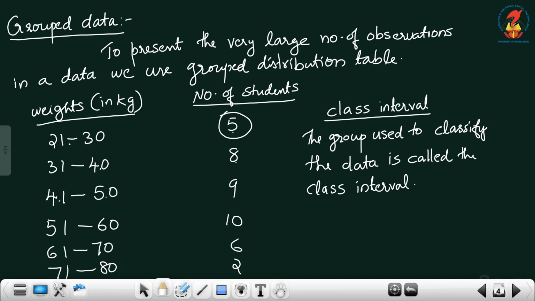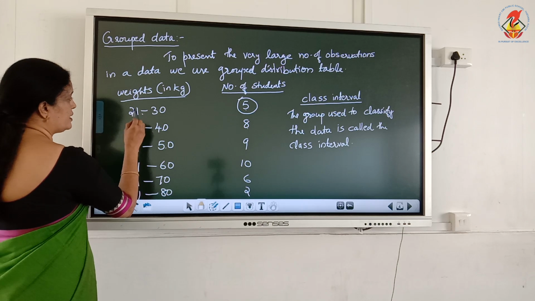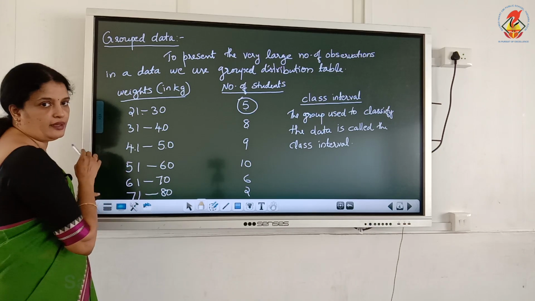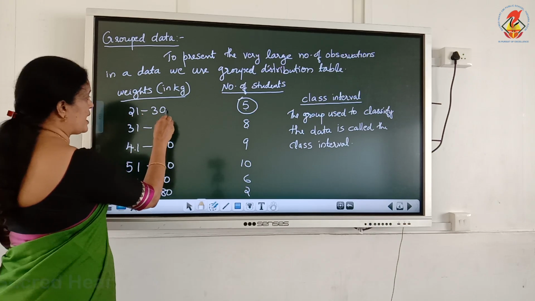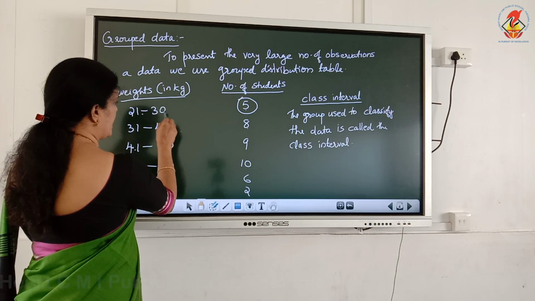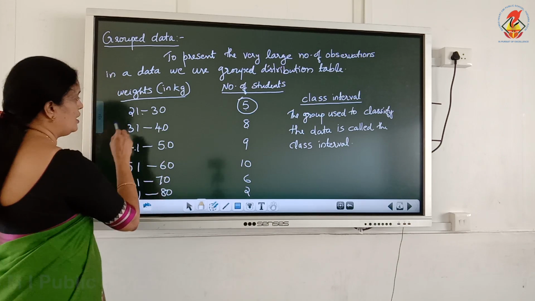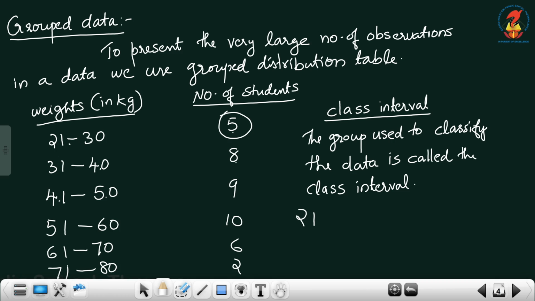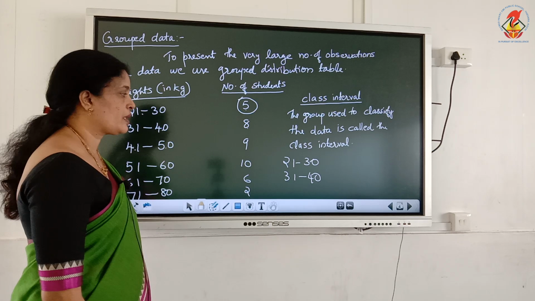What is the class interval? The group used to classify the data is called a class interval. Here 21 to 30, this group used to classify the data, is called a class interval. 21 to 30 is a class interval. Next, 31 to 40 is a class interval.